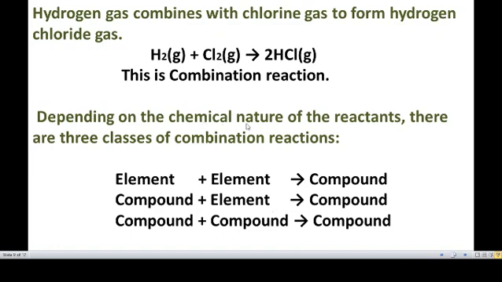This is an important point. Depending on the chemical nature of the reactants, there are three classes of combination reactions: element plus element gives compound, compound plus element gives compound, and compound plus compound gives compound.